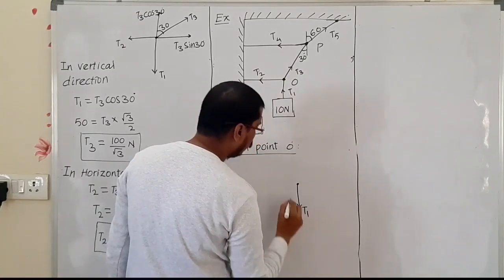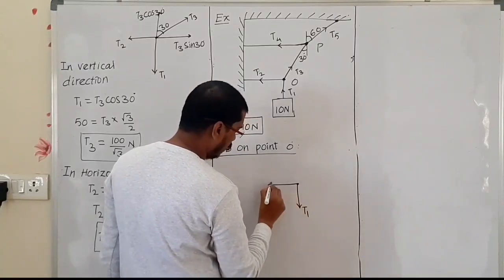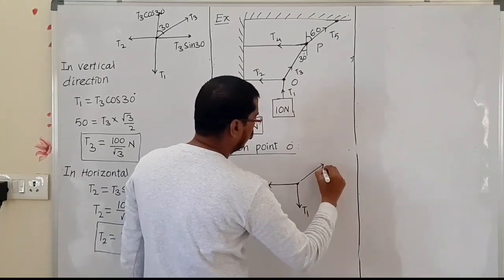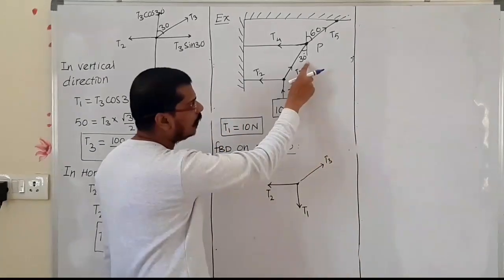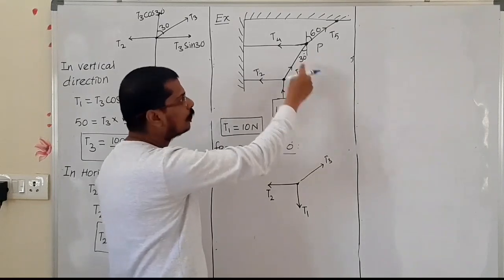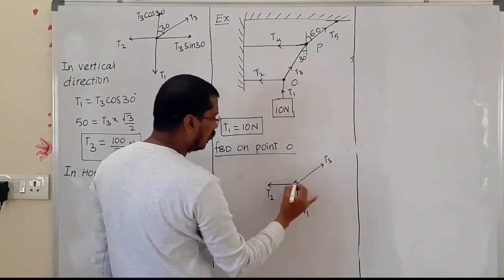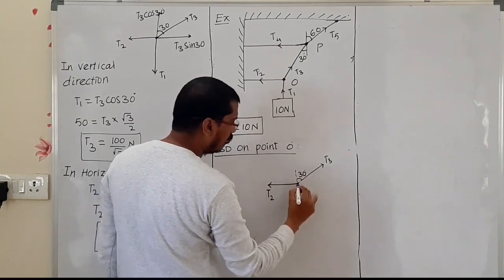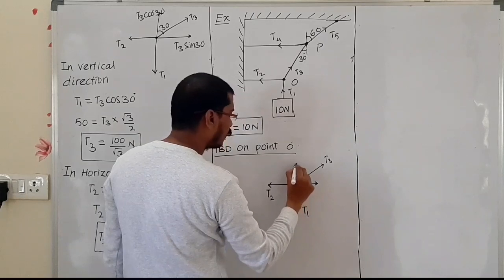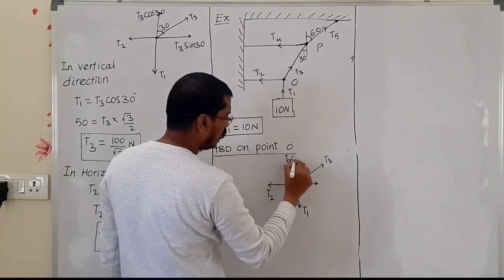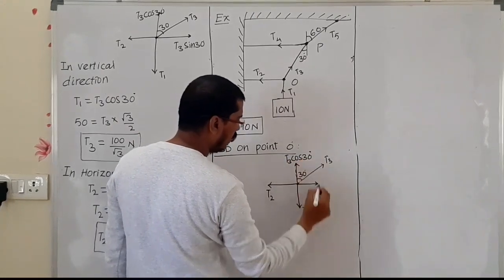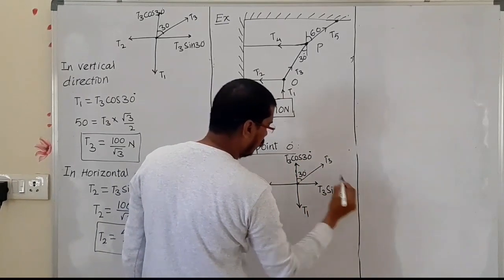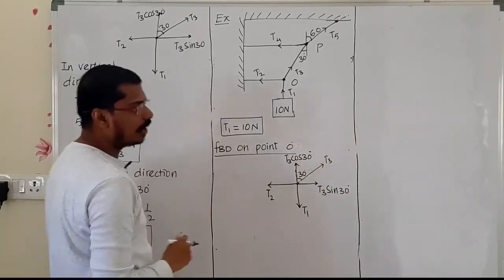T1 is acting downward, it is T2. Now this is T3. Already we have solved this sum earlier. What is that? Vertically 30 degree. Here if I take the common point, what will happen? The alternate angle, this is 30 degree. Now resolve the T3: T3 cos 30 degree and T3 sin 30 degree. Now in this condition, T3 value we can find out.